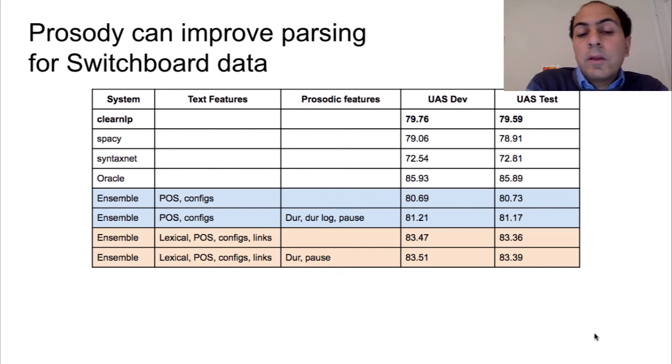And when we add the prosodic features, the duration and pauses, we have an additional 0.4 to 0.5% improvement in the parse US output. Going further, we also tried to use the lexical information, mainly the word embeddings, and these have led to a much higher improvement in both the US on the development and the test sets. And at this point, there was very little margin for improvement by using the prosodic features.